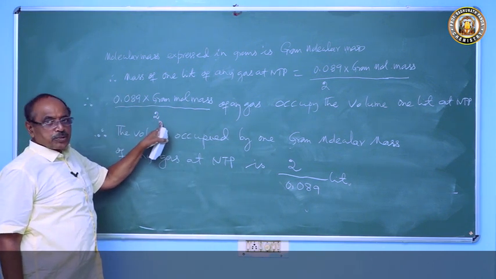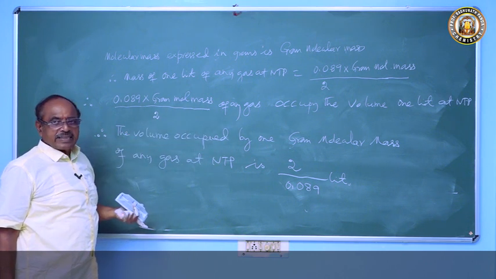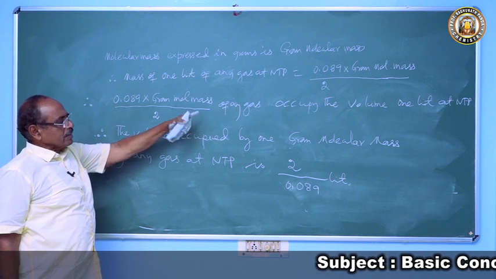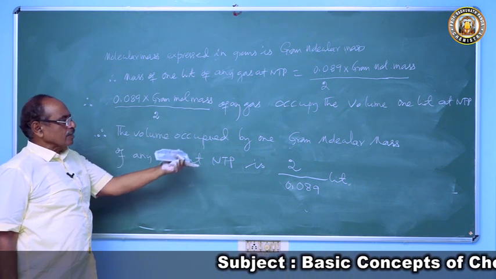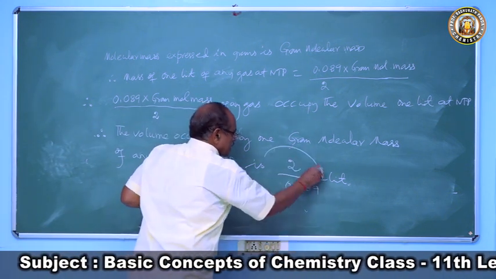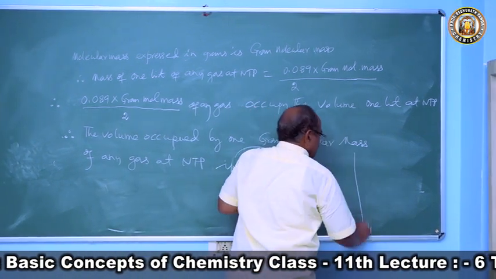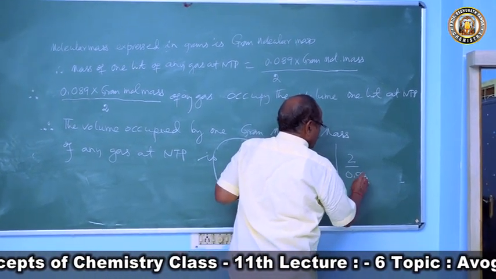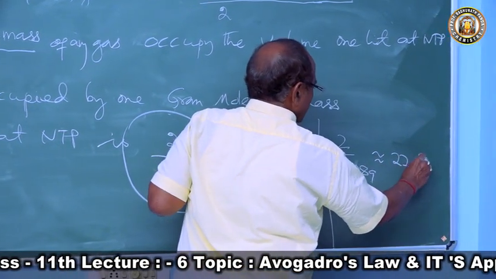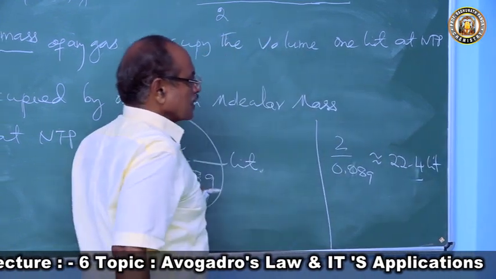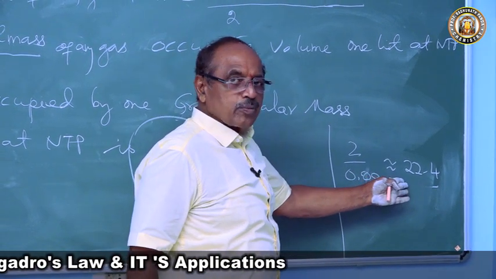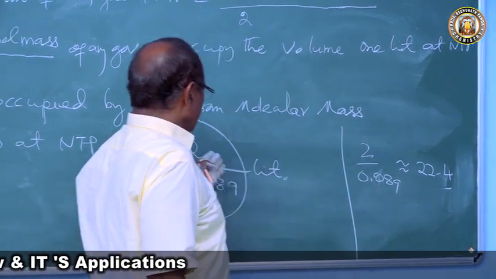If you solve this, 2 by 0.089 comes to 22.4 liters. If you divide this by this, the answer comes 22.4. So we will put down 22.4 liters.